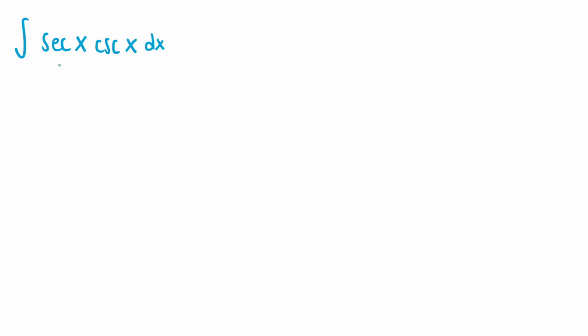So let's do the integral of secant x times cosecant of x. There's no obvious substitution we can do just from looking at the integrand in this form, but we can try to rewrite the expression so we can do a substitution.